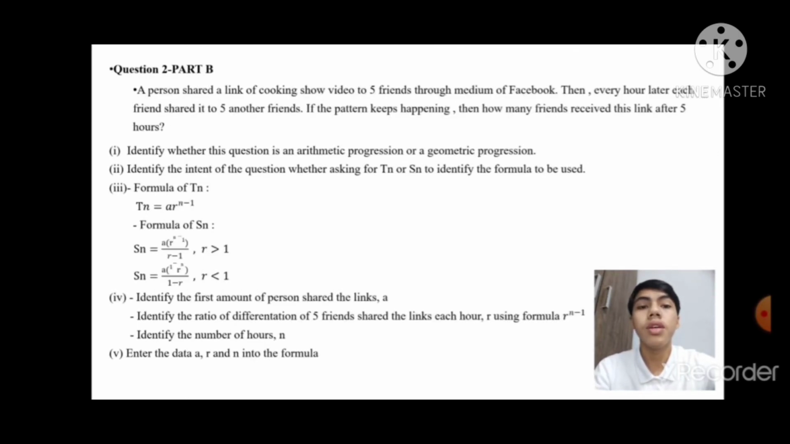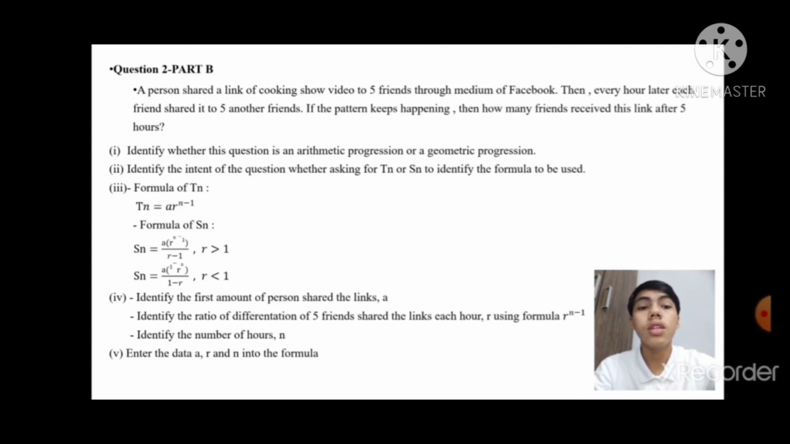Question 2 part B. A person shared a link of a cooking show video to 5 friends through the medium of Facebook. Then, every hour later, each friend shares it to 5 other friends. If the pattern keeps happening, then how many friends receive this link after 5 hours?